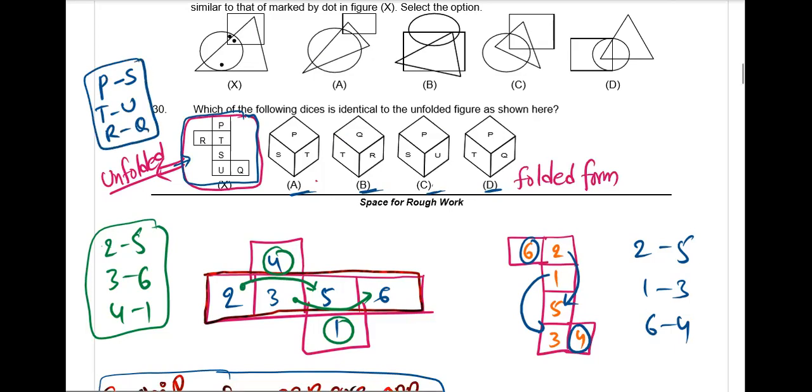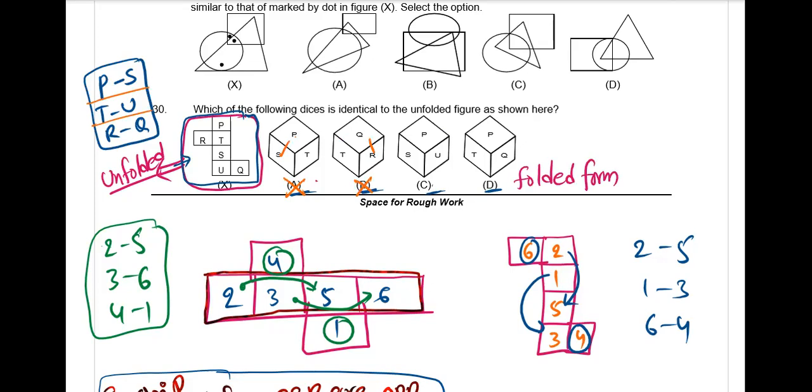Here we have to eliminate options such that opposite pairs are given adjacent. If in any position opposite pairs are given adjacent, we have to eliminate that option. First option can be or cannot be? Cannot be, because of P and S. Because P and S are opposite, we cannot see both the opposite faces at a time. That's why option A is cancelled. Option B can be or cannot be? Cannot be, because of Q and R. That's why this is also cancelled.